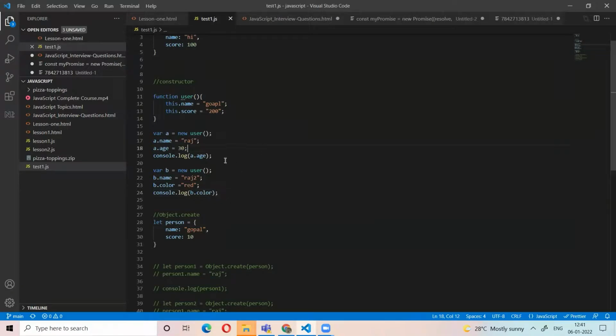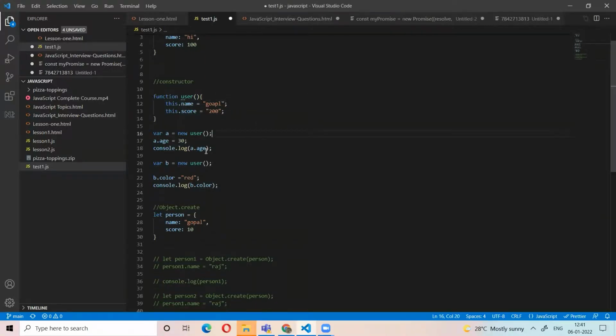So here, what do we have? We have an object, user A, which has only the properties name, score. But using the user object, I create a new variable. For that, I am creating a new property, age. But age is not in the user object, right? Okay, let's see what happened.